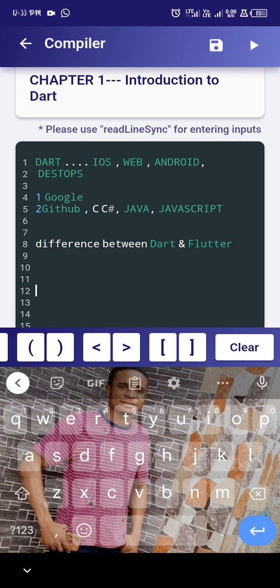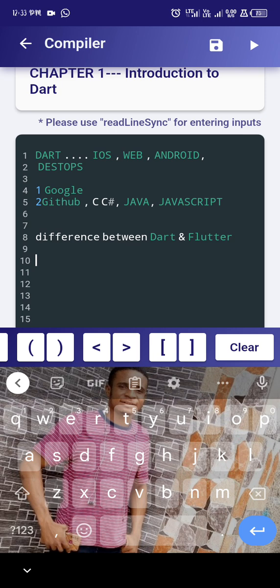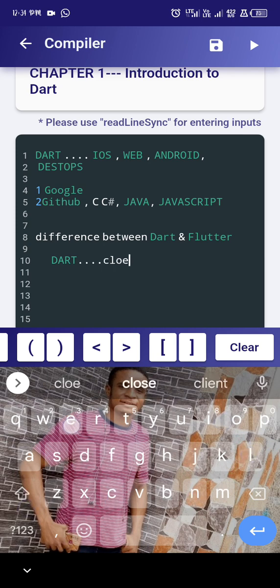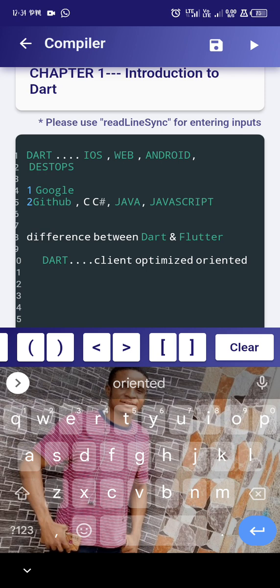We go take the first one. Make I talk on the first one. The first one be say dat. How you take understand dat? Wetin be the difference between dat and Flutter? Dat na im be, just like I started, I say na im be a client optimized object oriented programming language.